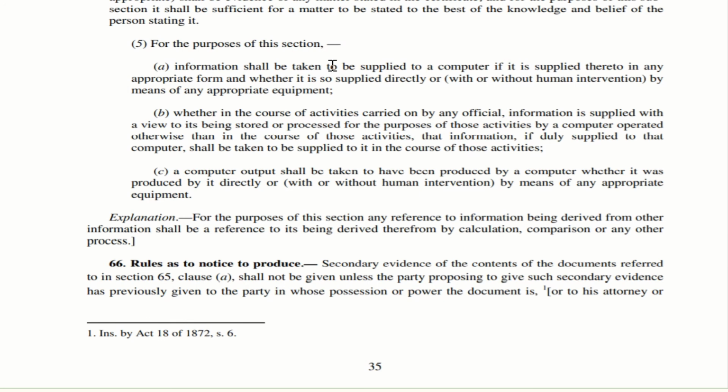Next, B. Whether in the course of activities carried on by any official, information is supplied with a view to its being stored or processed for the purposes of those activities by a computer operated otherwise than in the course of those activities. Imagine a scenario where you are going to a kiosk which is kept outside the office. You are giving information. For example, you are giving your name, your mobile number, your email address. All these aspects which you feed in the kiosk are transferred to another computer where the process takes place. So in that case, both the computers are considered to be used in the daily activities.